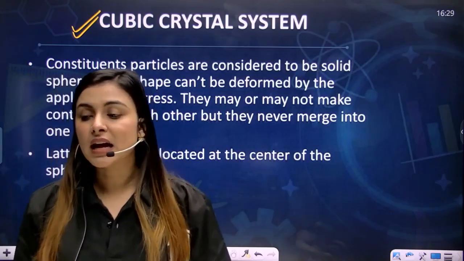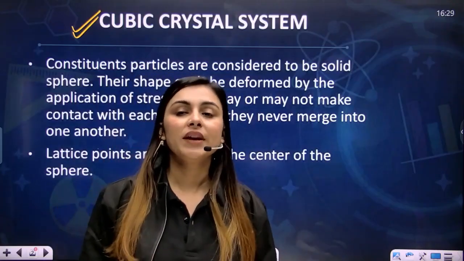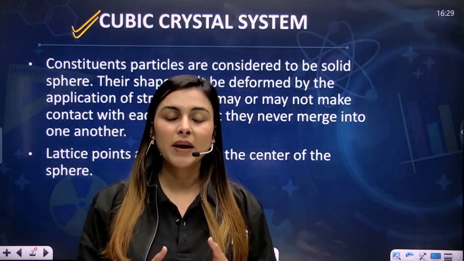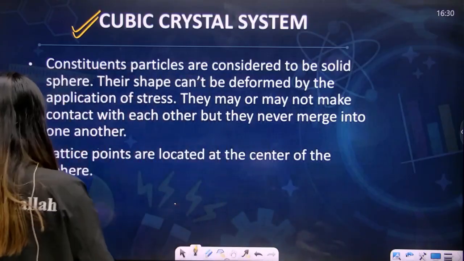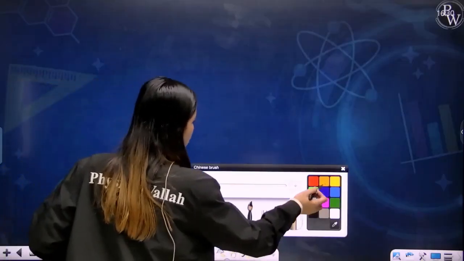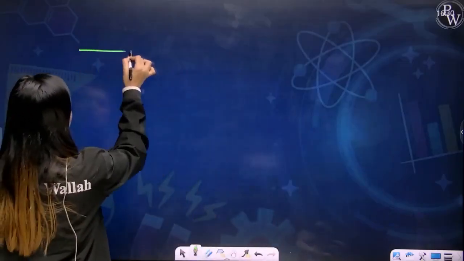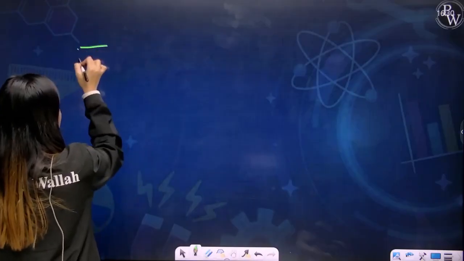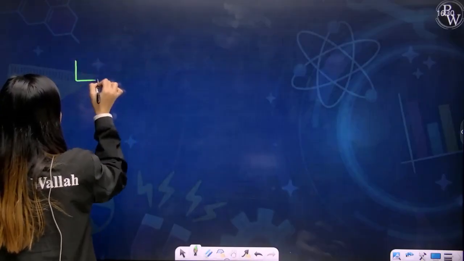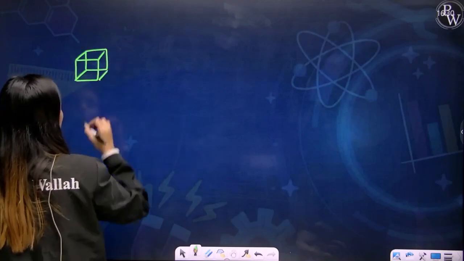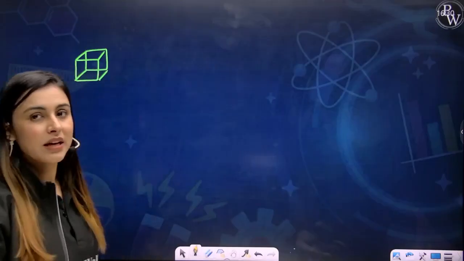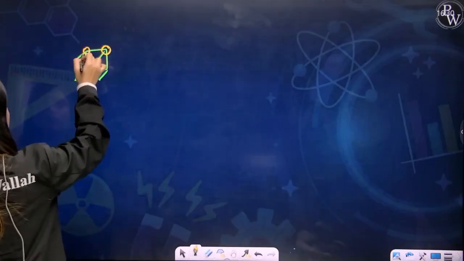Now, my dear students, whenever you are considering the packing of a crystal system, there are a few things you need to memorize and keep in your mind. Let's say we have a unit crystal system, something like this. You know that atoms are arranged, let's say, on the corners. So what are the different possibilities in which the atoms can be arranged?